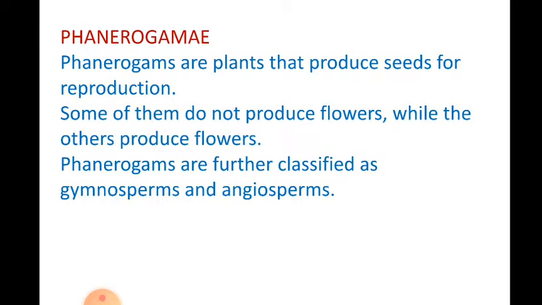Whereas phanerogams are plants that produce seeds for reproduction. Some of them do not produce flowers while the others produce flowers. So we subclassify them under flowering plants and non-flowering plants. So under that classification, phanerogams are further classified as gymnosperms and angiosperms.